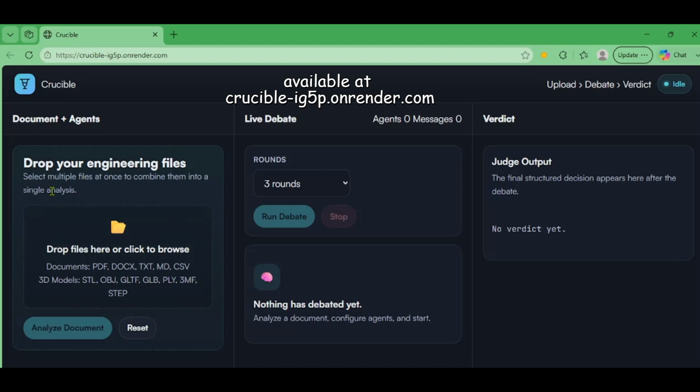Hi, this is Crucible, a multi-agent AI workspace that helps you pressure test technical ideas before you build them. Most AI tools are good at summarizing a project, but they usually stop there. Crucible goes a step further. It creates a live debate around your project so you can see the strongest arguments for and against it.